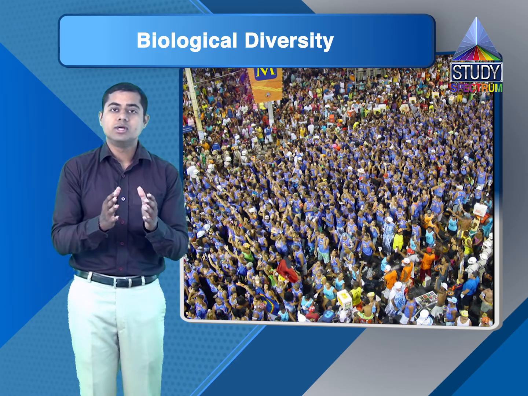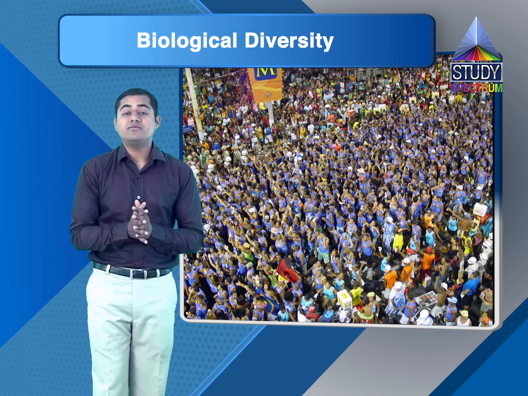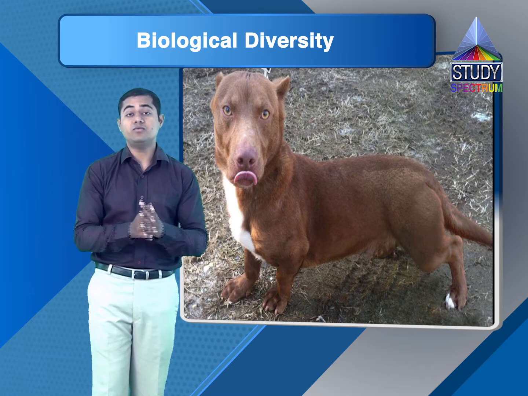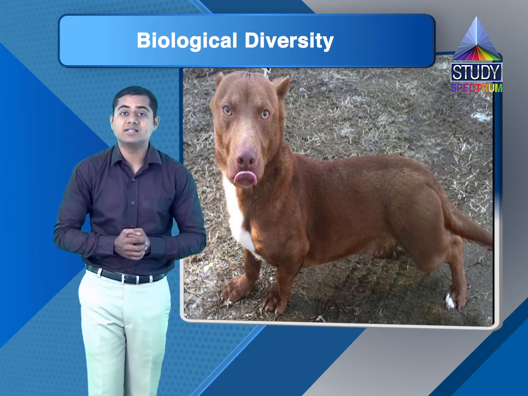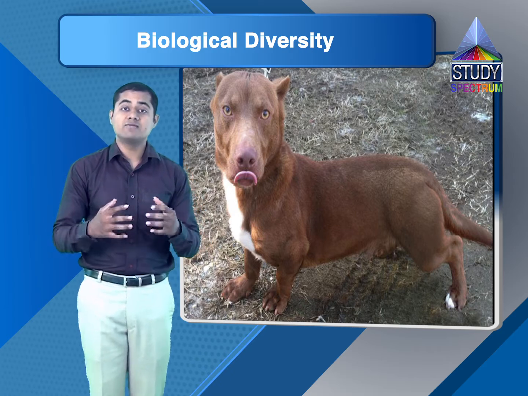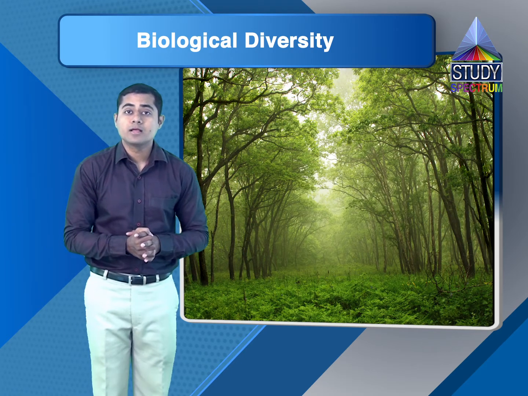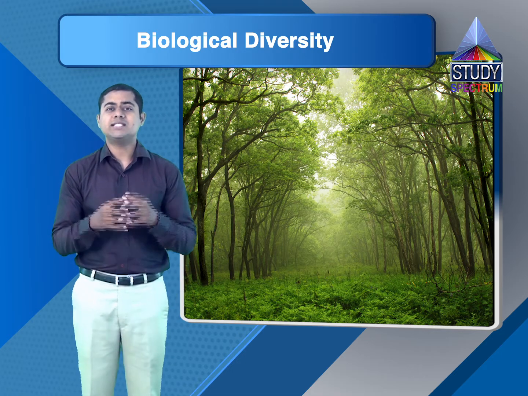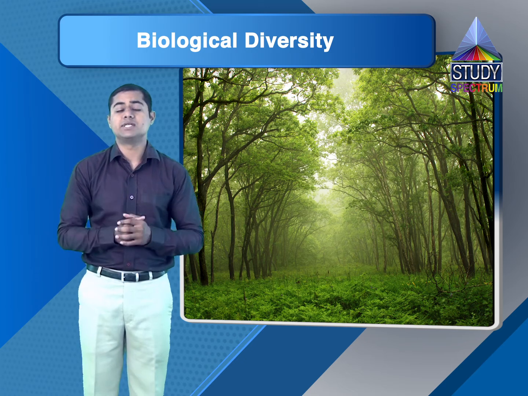So what we can do is cross these local breeds with imported breeds and start creating new breeds which will exhibit superior qualities, with all the characteristics to survive adversities and that local environment. So using this biotechnology in plants as well as animals, we are trying to protect this biodiversity.